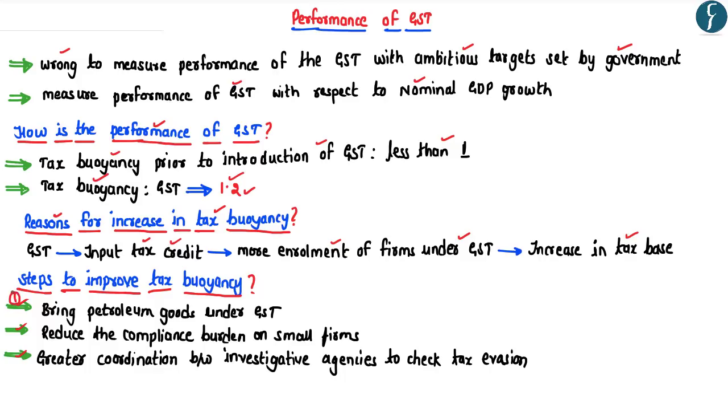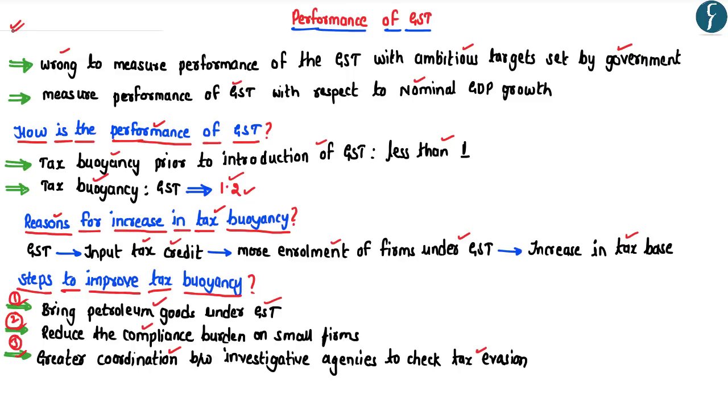First and foremost, the article has highlighted that there is a need to bring the petroleum goods under the ambit of the GST. Secondly, it has highlighted that a large number of small size firms are unable to file the GST returns due to the higher compliance burden, and accordingly, the government has to reduce the compliance burden on these small size firms in order to improve the tax base. And lastly, in order to avoid the tax evasion, there is a need for greater coordination among the various investigative agencies. So these are some of the important aspects which one must know with respect to this particular article.